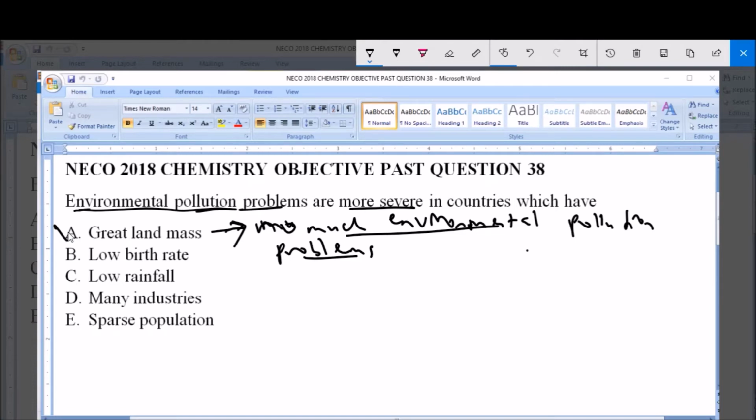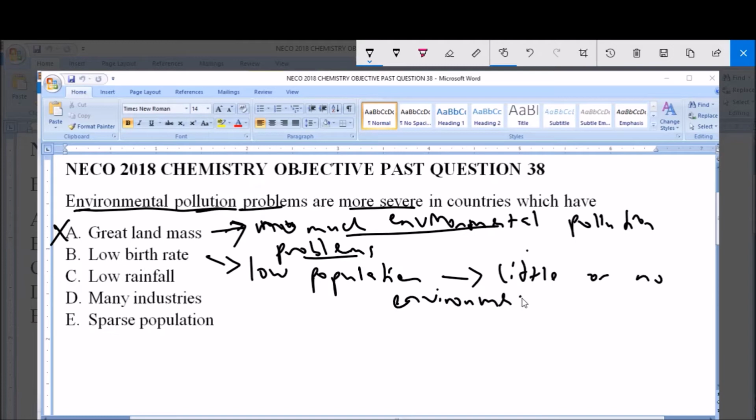Now B says low birth rate. Low birth rate means low population, and low population in a country has been linked to little or no environmental pollution problems. So as we have seen here, low population as a result of low birth rate means that there will be little or no environmental pollution. So low birth rate is not the answer to the question. C says low rainfall. Low rainfall also cannot be linked to many environmental problems, so this is also not the answer to the question.